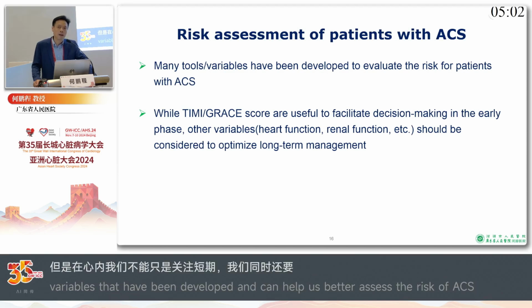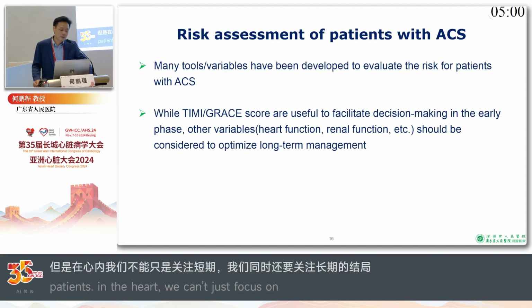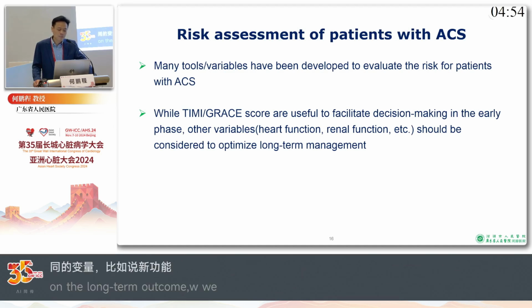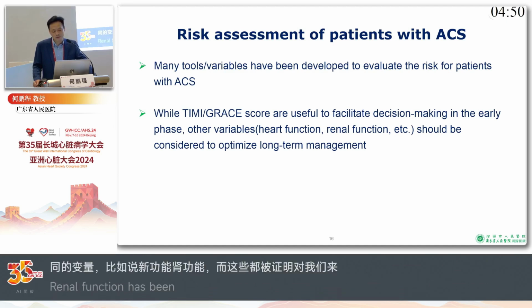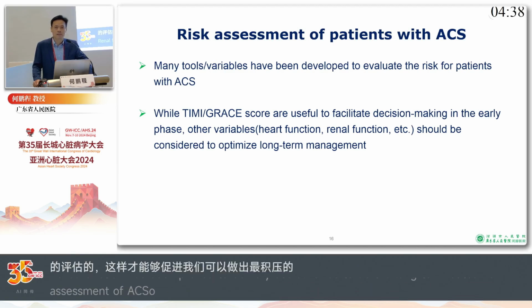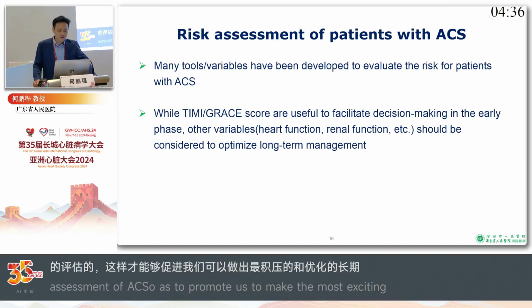Nowadays, we have different variables like heart function and renal function, which have been proved useful for us to evaluate the long-term risks of patients with ACS, thus further facilitating optimal decisions about the long-term treatment of these populations. That's all of my presentation.